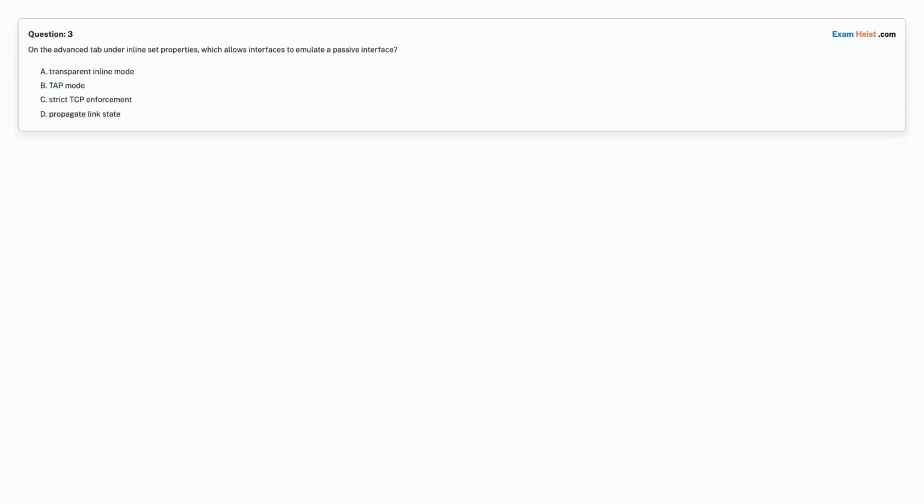Question 3. On the Advanced tab under Inline Set Properties, which allows interfaces to emulate a passive interface? Option A. Transparent inline mode. Option B. Tap mode. Option C. Strict TCP enforcement. Option D. Propagate link state. Choose the correct answer.